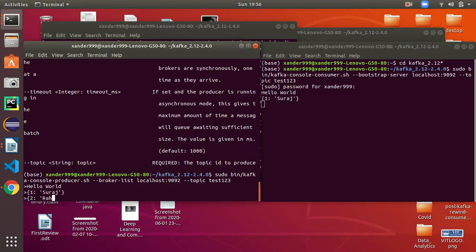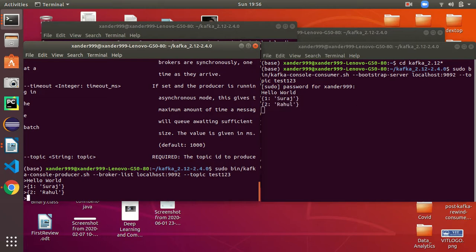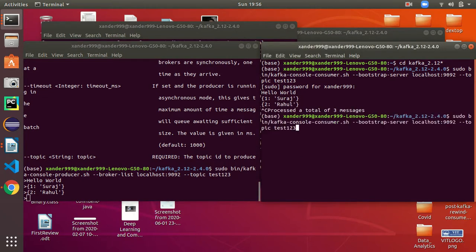So we can see that our Kafka is doing fine. For extra specifications along with this, we can mention, if we want to see the previous messages that have already been processed in the consumer, we will use from beginning.